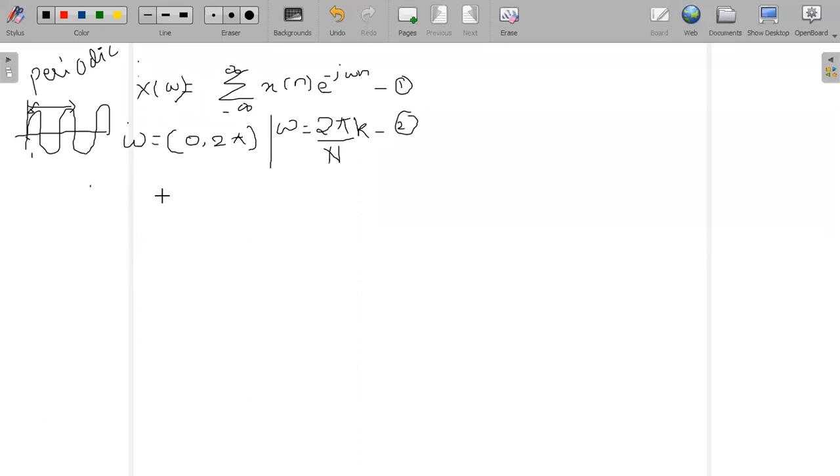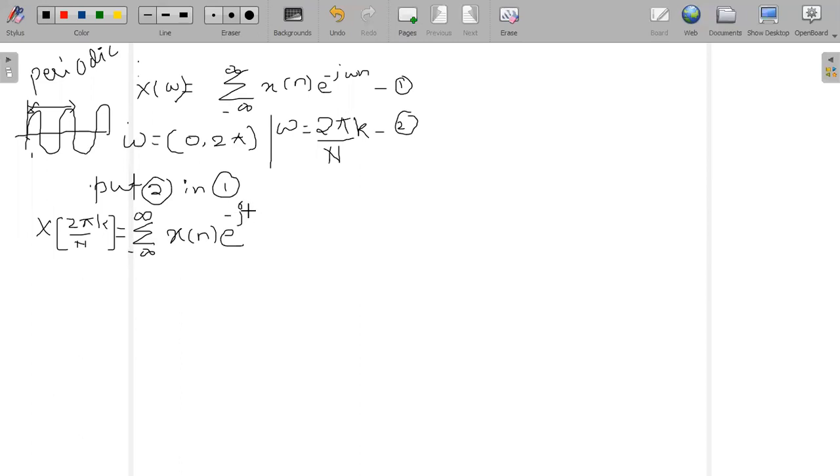Putting equation 2 in equation 1, it becomes capital X of 2 pi divided by N multiplied by k, equal to the summation, which will remain as it is, varying from minus infinity to plus infinity, then small x of n as it is, then e raised to minus j. Now what is omega?